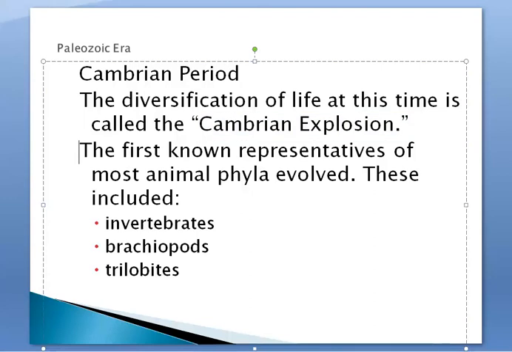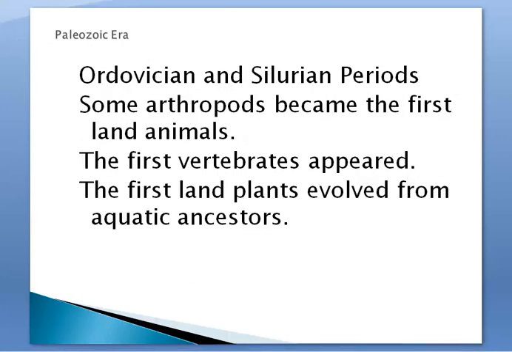And the first known representatives of most animal phyla evolved. So we're going to get into maybe in Biology 2 how things are classified. Phyla is just one of the ways that animals are classified. And so the origins of most of our current animals today came around during this time. And we have things like invertebrates, brachiopods, and trilobites, and these brachiopods and trilobites are just terms for some of the more popular sea creatures that were alive during this time. So the Cambrian explosion is the most important thing to know about the Cambrian period.